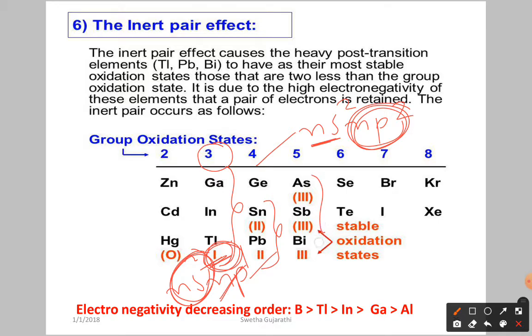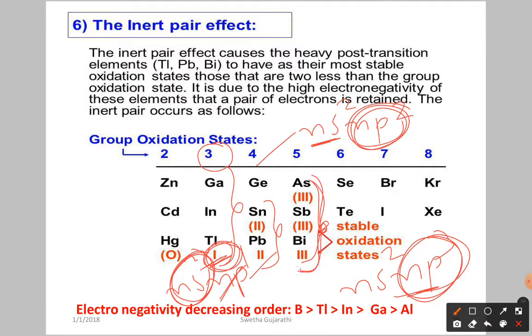After that, in group 15, the valence shell electronic configuration is ns2 np3. So the np3 electrons are the ones that are lost, and the +3 state is more stable. You can see that the inert pair effect simply means the ns2 electrons don't want to participate in the bonding, and you can see it in groups 13, 14 and 15. Here electronegativity is also going to affect it. For group 13, boron has the highest electronegativity, then thallium, indium, gallium, then aluminium.